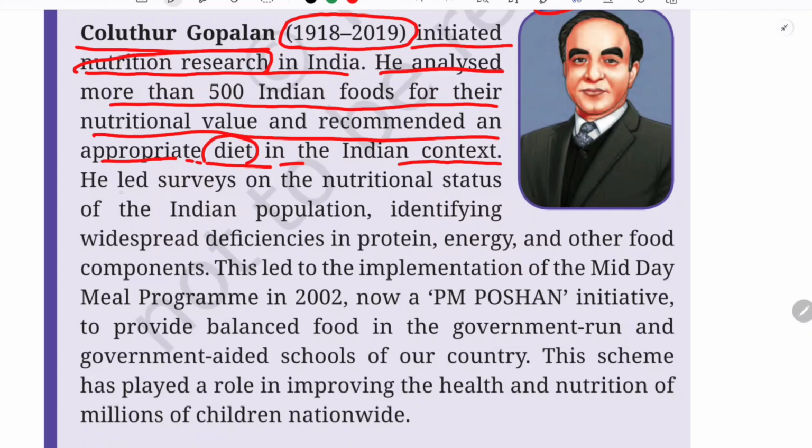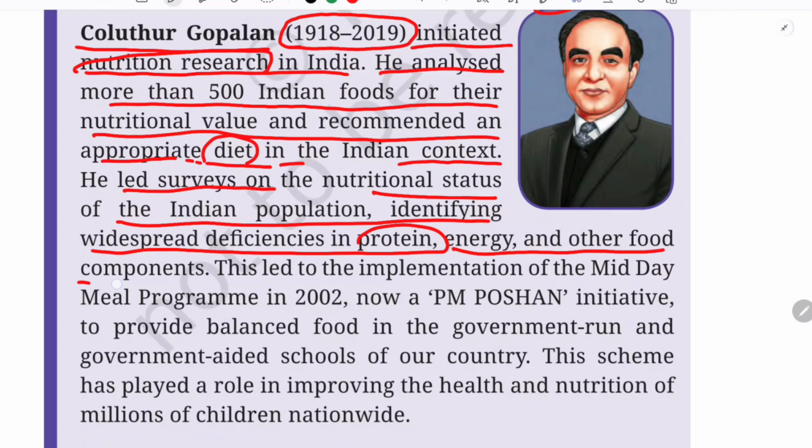So what did he do? He led a survey on the nutritional status of the Indian population, identifying widespread deficiencies in protein, energy and other food components. When he did the survey, he came to know that there is a major deficiency in the Indian population regarding protein, especially in their food intake. They are not taking a proper amount of protein and are energy deficient. Because of that, there will be deficiency in energy and other food components.